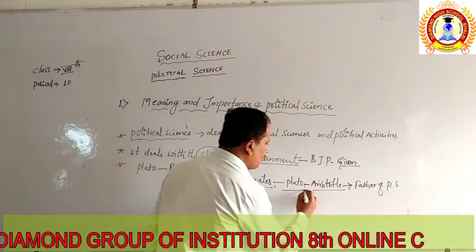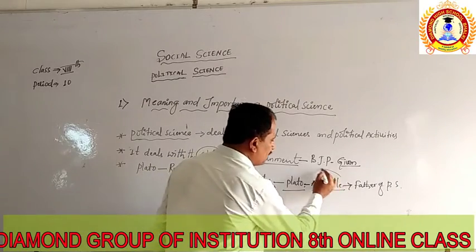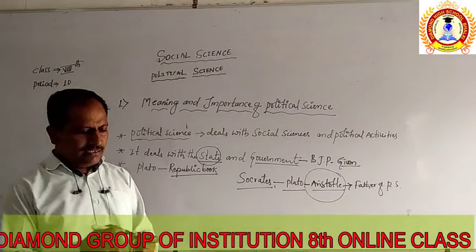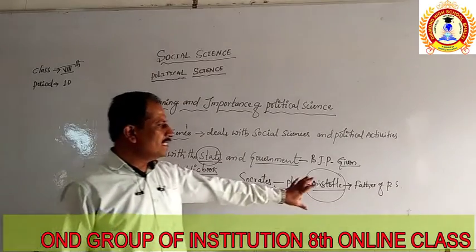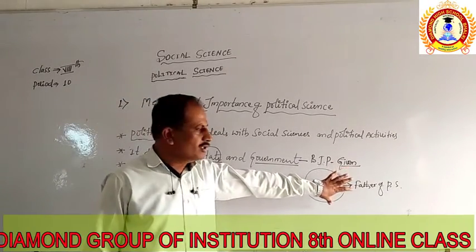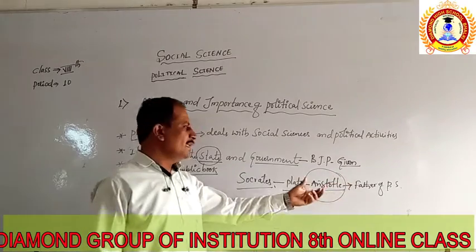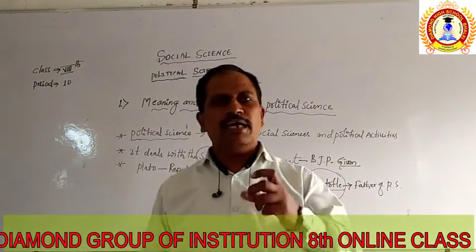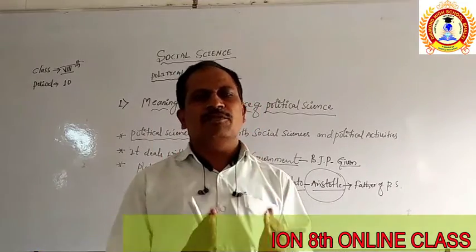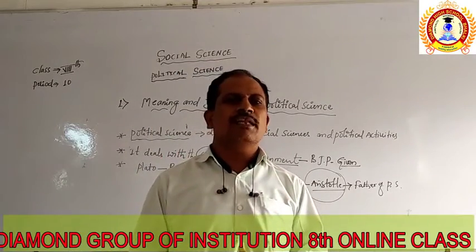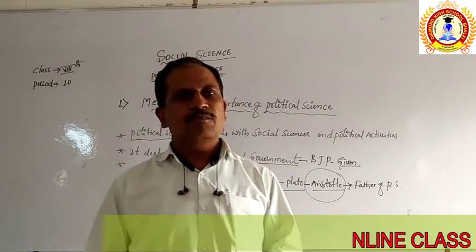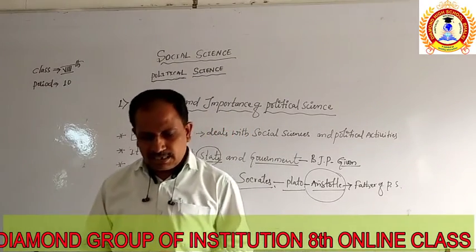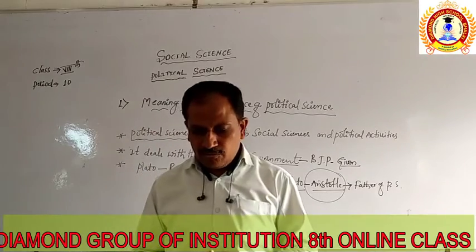Plato gave some ideas, but finally Aristotle completed this story and made a systematic solution for political science, and he became the father of political science. So today, if the question comes, who is the father of political science, we have to say Aristotle, a good thinker.